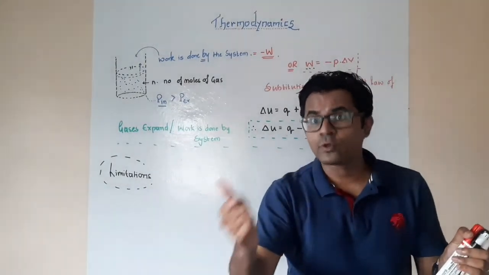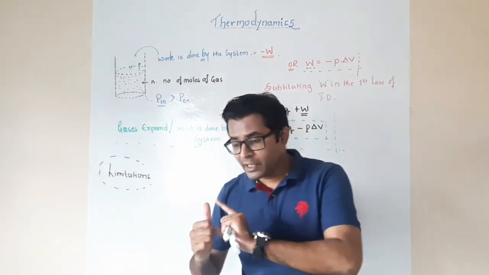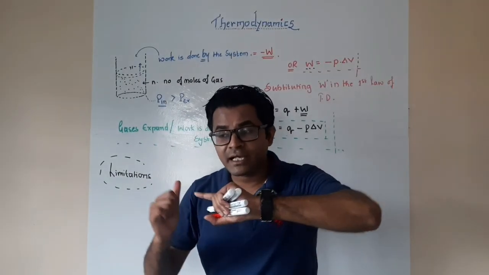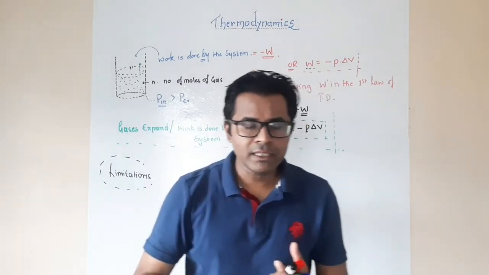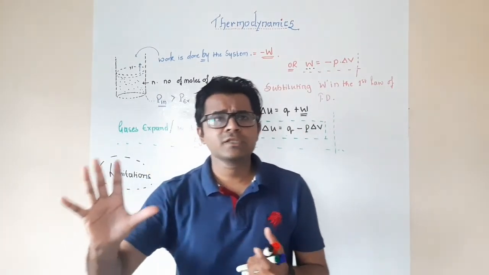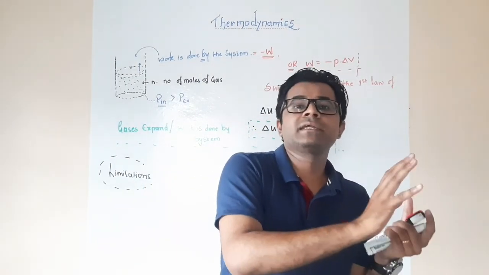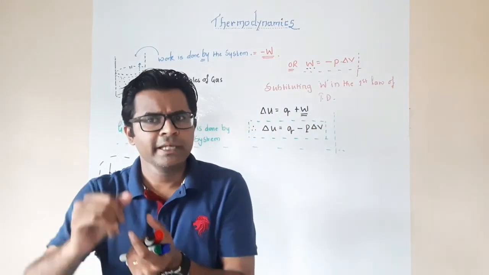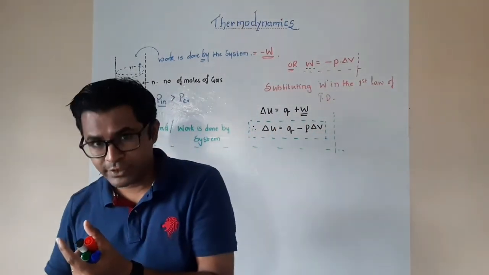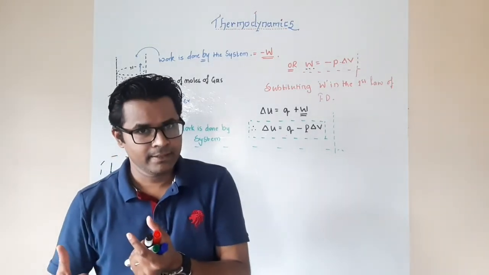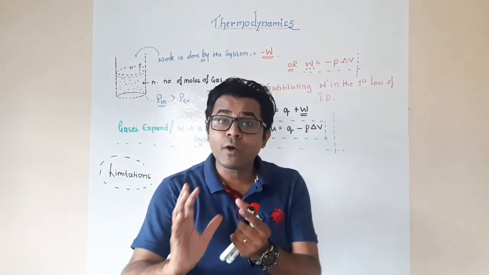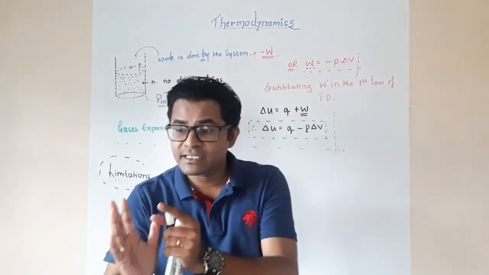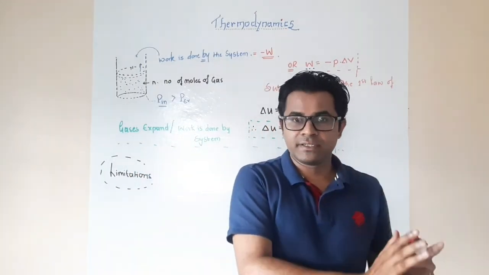It does not give an account of the extent to which the energy forms are changing. For example, it does not tell us whether heat energy is changing to mechanical energy or mechanical energy is changing to heat energy. It does not give us that direction.